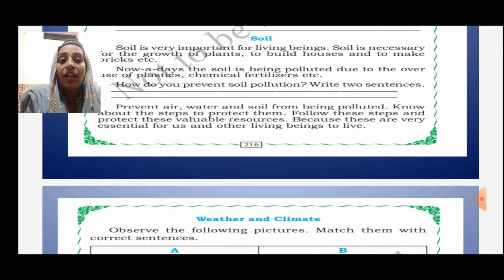Okay, these are very essential in our daily life. We use this soil, water and air. You have to prevent this, otherwise the whole thing will be polluted and you will suffer from lot of diseases. Even you can harm your life also. Okay, it may lead to death also. So you have to prevent it.